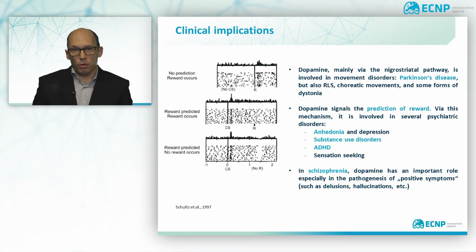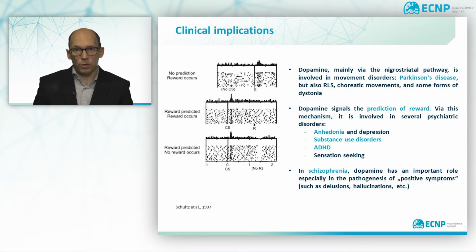Dopamine has an important role in reward processing, or more specifically, the prediction of reward, as shown in this classical experiment by Schultz. In case of an unexpected reward, dopamine neurons in the striatum will fire, while they show dampened activity when reward is expected but not coming. This essential mechanism implicates dopamine signaling in all psychiatric disorders that feature abnormalities in reward processing. These include depression and anhedonia, also in the context of other mental disorders.